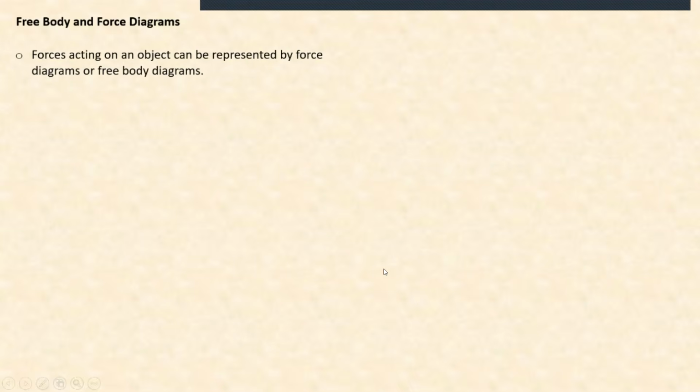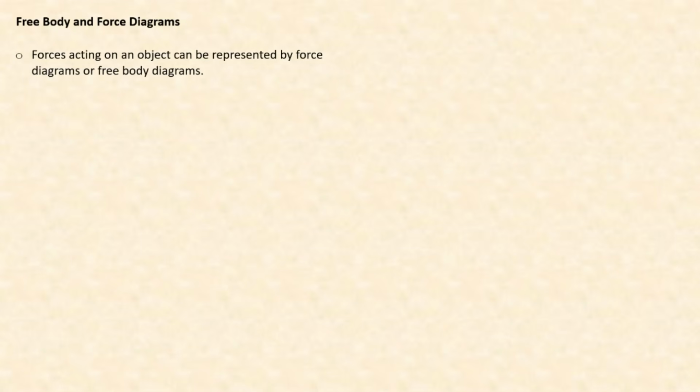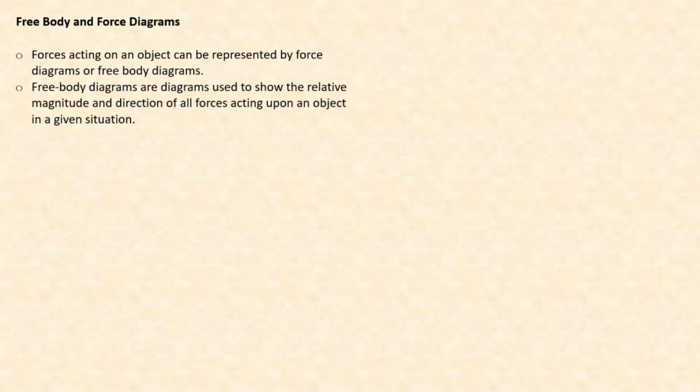Free body diagram, let's clarify what it means. When you're dealing with the free body, it means the forces that are acting on the object are represented by a force diagram of free body. The free body diagrams are used to show the relative magnitude and direction of all forces acting upon an object in a given situation.